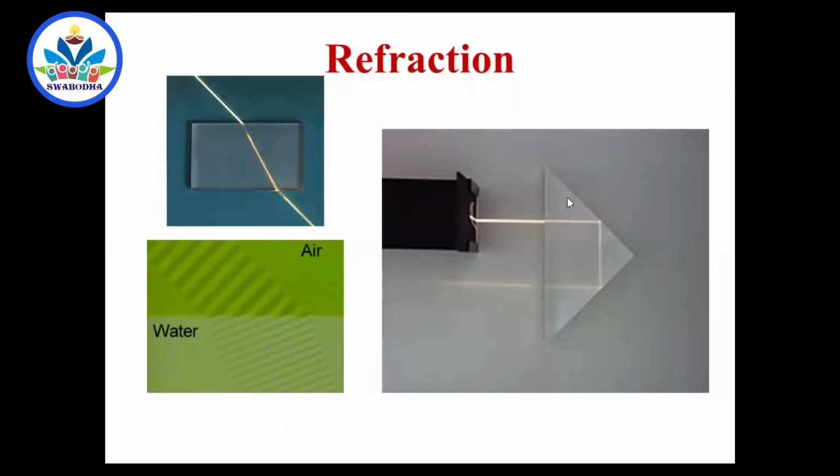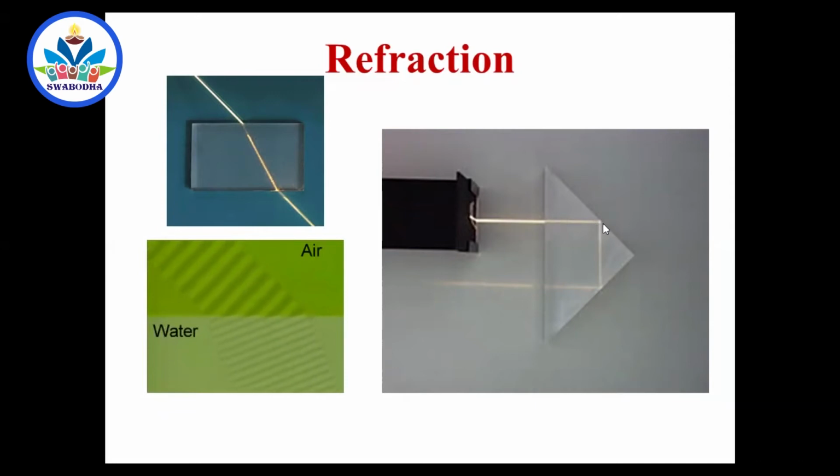Usually, this prism material is chosen such that its critical angle is 42 degrees. Any ray of light incident at less than 42 will move out. At 42 will graze. More than 42 will undergo total internal reflection. This is more than 42, 45 degrees, because this is a right angle isosceles prism. So this undergoes total internal reflection here.